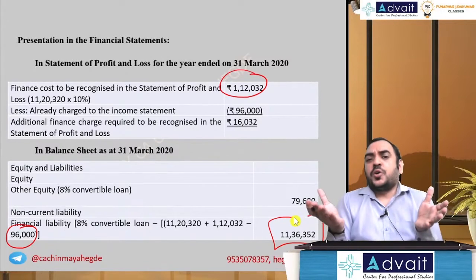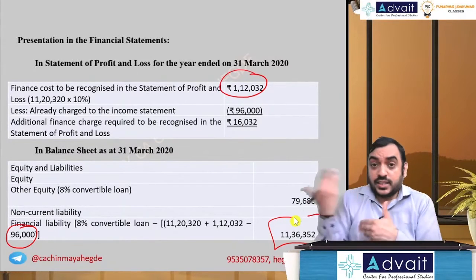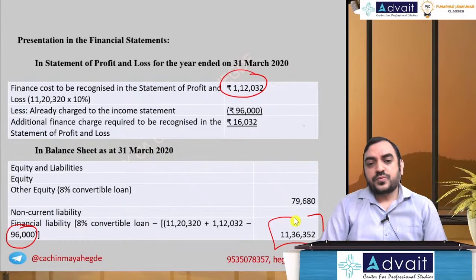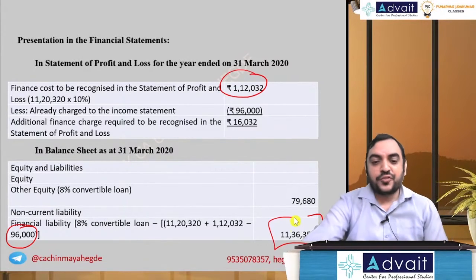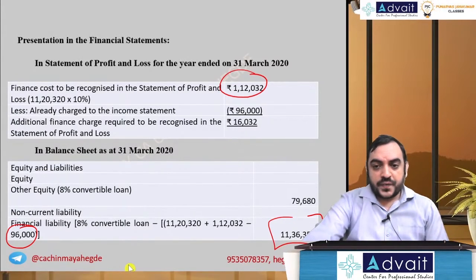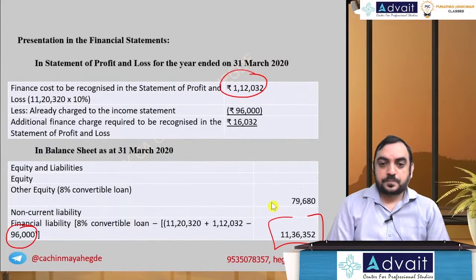We can also prepare an amortization cost schedule. That may be asked in other problems, not here. So this much is sufficient from the exam point of view. Okay, hope you got it.